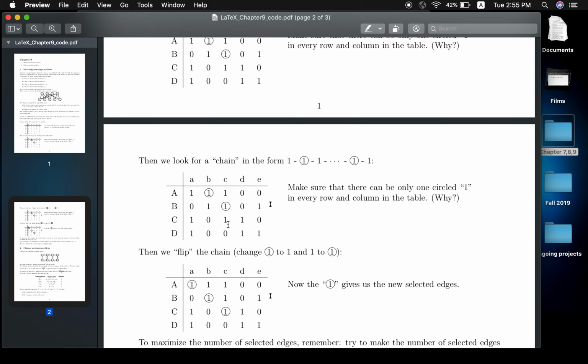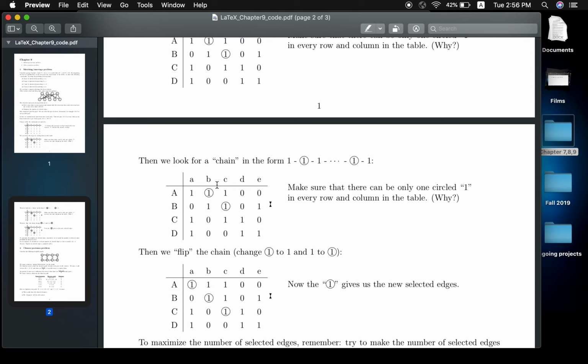Okay, and we have one important rule which we must follow: make sure that there is only one circled 1 in every row and column in the table. Because what is the meaning? Remember the circled ones correspond to those edges you just picked. In other words, you just picked that pair.